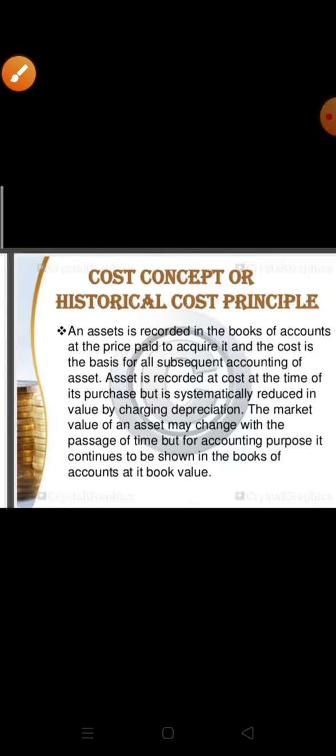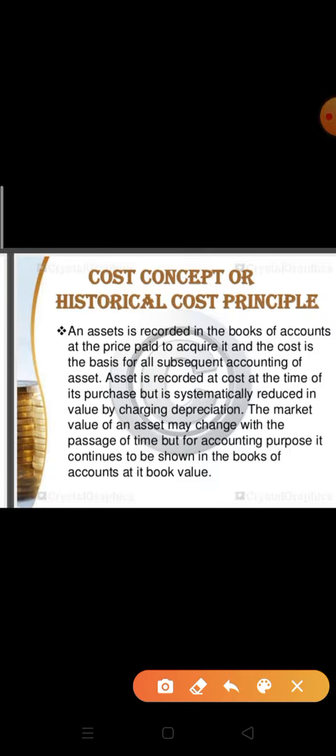This is the cost concept. According to this concept, an asset is ordinarily recorded in the books of account at the price at which it was acquired. For example, if a business entity purchases a building for rupees 20 lakh, it would be recorded in the books at this figure, 20 lakh. Subsequent increase or decrease in the market value of the building would not be recorded in the books of account.